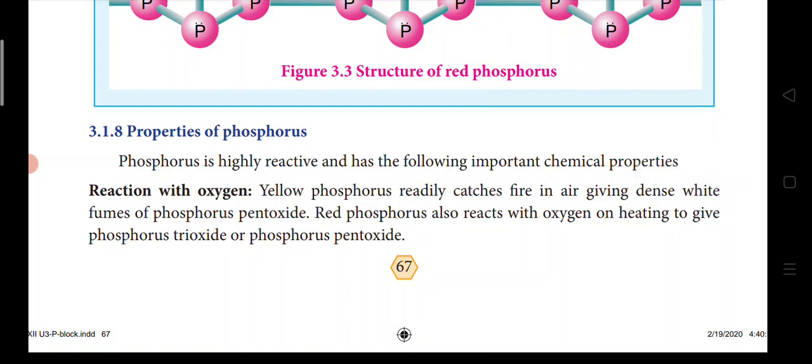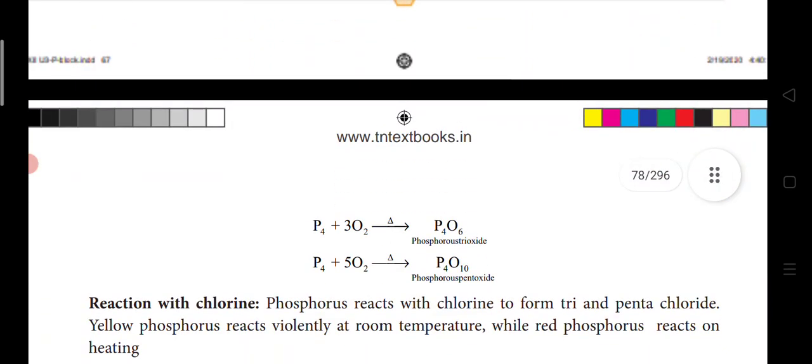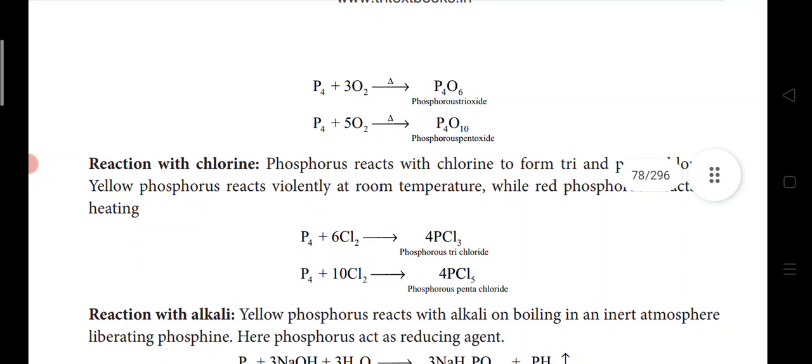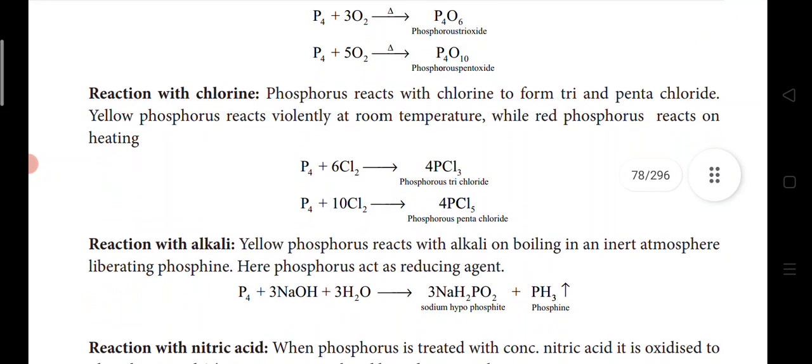In the same way, red phosphorus also reacts with oxygen to give phosphorus trioxide or phosphorus pentoxide, as you can see in the equation here. Phosphorus reacts with oxygen to give phosphorus trioxide, P2O3. And phosphorus pentoxide is also formed with white phosphorus and red phosphorus.